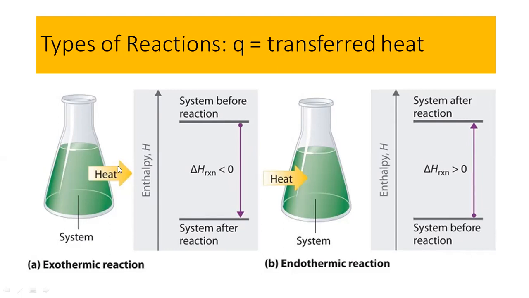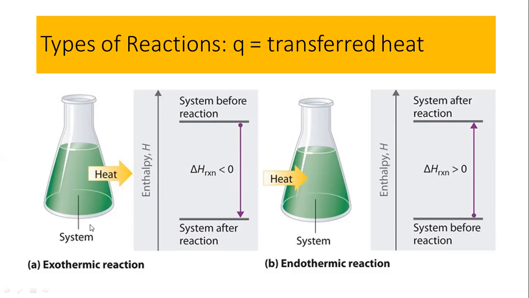If the system releases the energy, and this is the enthalpy, what is the change in energy over here? Energy released or energy absorbed by the system is given by the change in enthalpy. This is at some constant pressure, but later in the next lecture I will explain delta H in terms of thermodynamics.